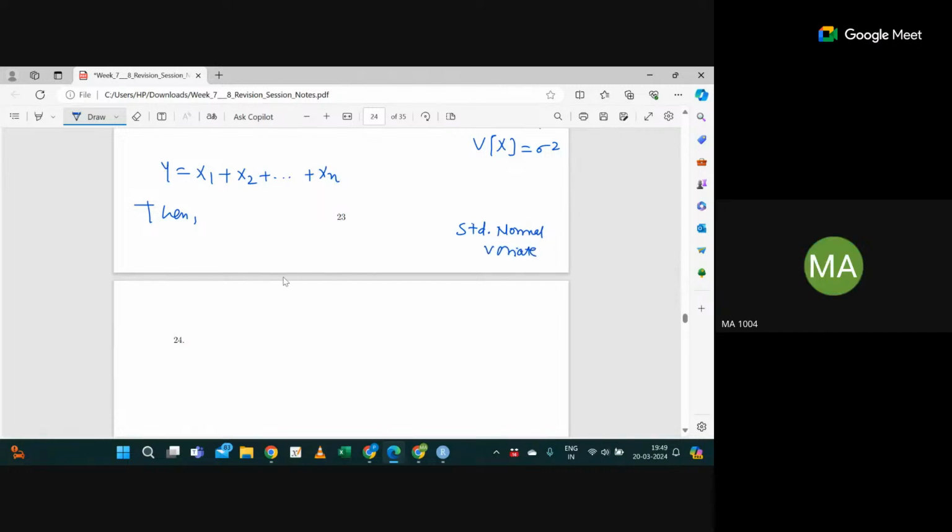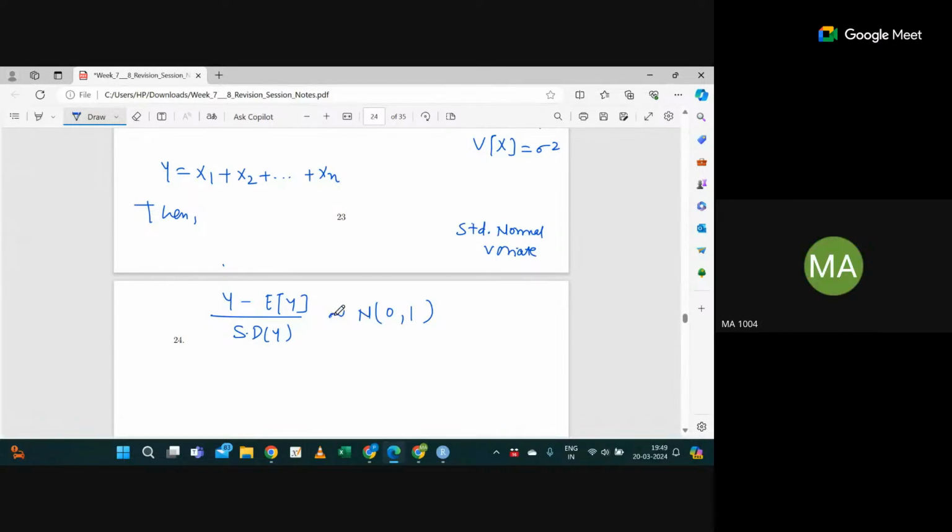How will you convert your random variable to standard normal form? Y minus the expectation of Y divided by the standard deviation of Y will be normal(0, 1). This is something you can do.